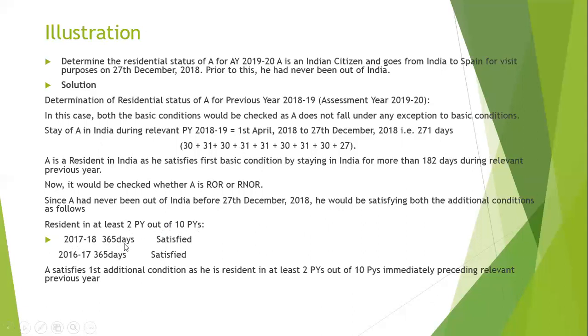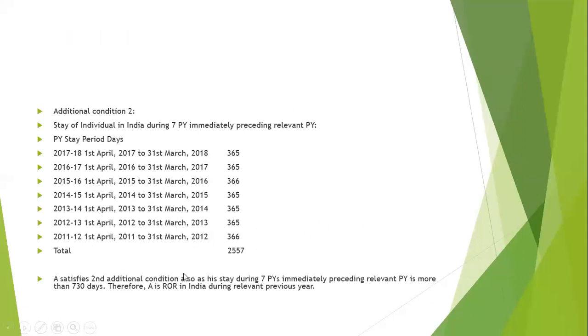17, 18, 365 days he has satisfied. And 16, 17, 365 days he has satisfied. Means 2 years he is in India only. So he has satisfied the first additional condition.